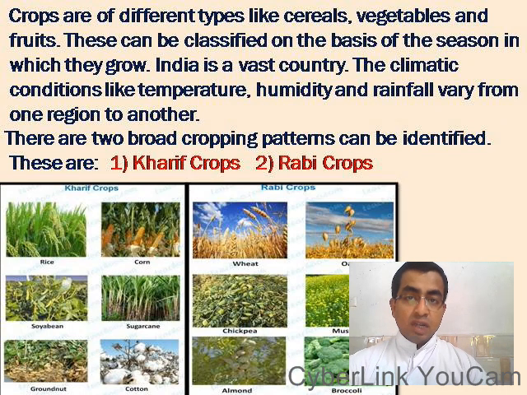We know crops are of different types like cereals, vegetables, and fruits. This can be classified on the basis of the seasons in which they grow. India is a vast country. The climatic conditions like temperature, humidity, and rainfall vary from one region to another. So based on this, two broad cropping patterns can be identified. These are Kharif crops and Rabi crops.